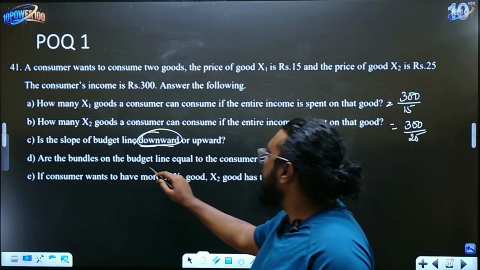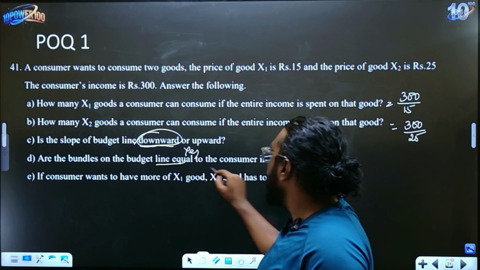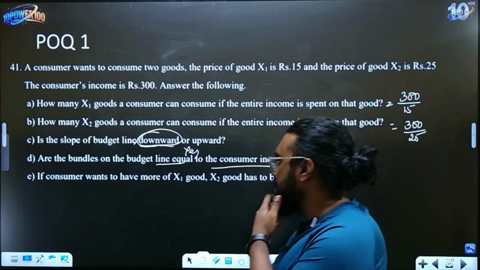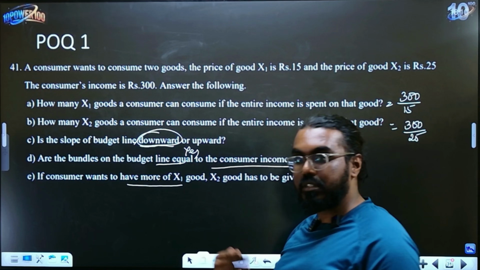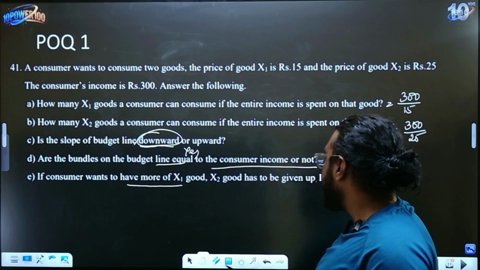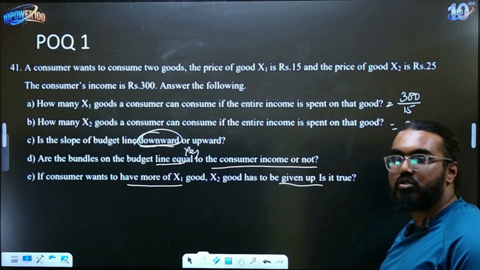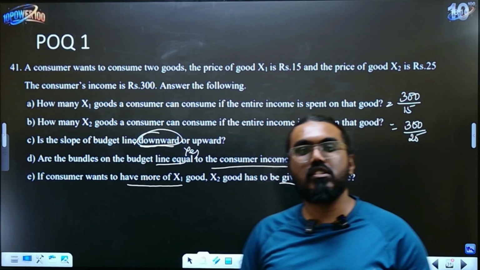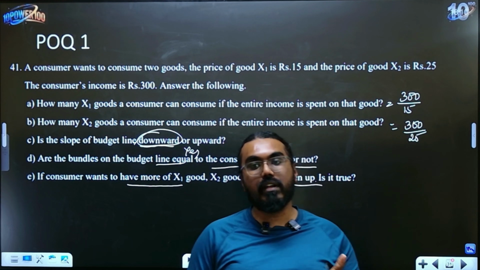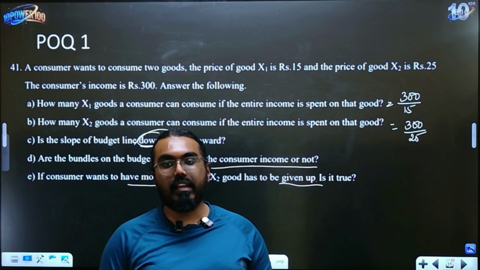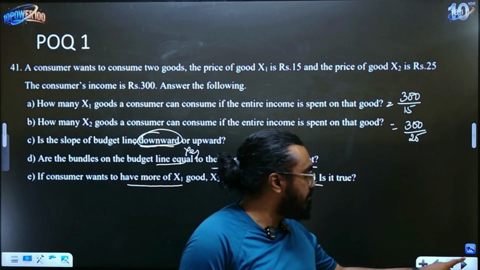Are the bundles on the budget line equal? Yes, they are equal to the consumer's income. And the last one is, if the consumer wants to have more of x1 good, then they have to sacrifice or give up x2 good. That's all. Simple. So this is your first practical oriented question. I hope you get this question so that you can easily get 5 marks without any problem.